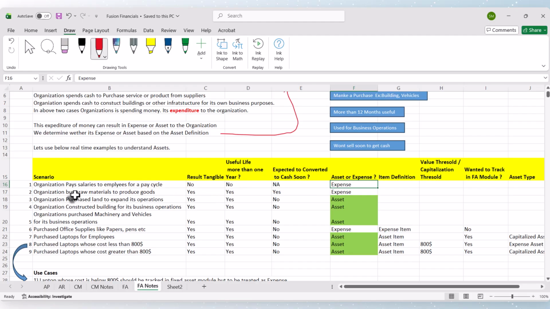Similarly, let's take another scenario. The organization buys raw materials to produce goods. The result is tangible. We are getting raw materials which are physical. Do they have a useful life? Yes, if we don't convert the raw materials and just keep them in our inventory, they have a useful life of more than 1 year for sure. Expected to convert to cash soon? Yes, because we are buying the raw materials to produce a product and sell to the customer and make a profit out of it. That is the goal of the company, right? So we will be converting them to cash soon. So this is an expense. This is not an asset.